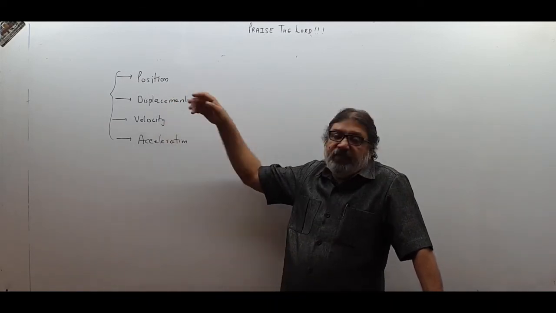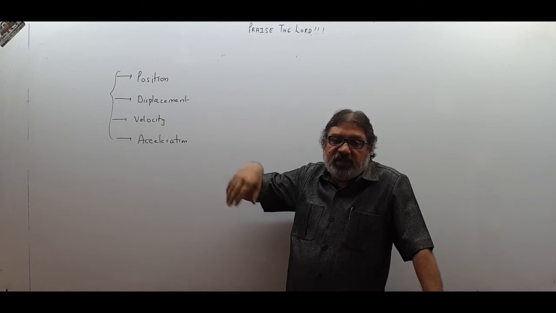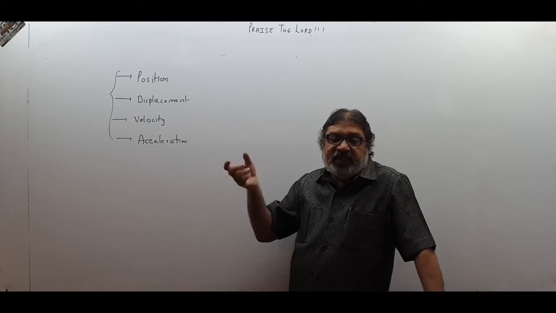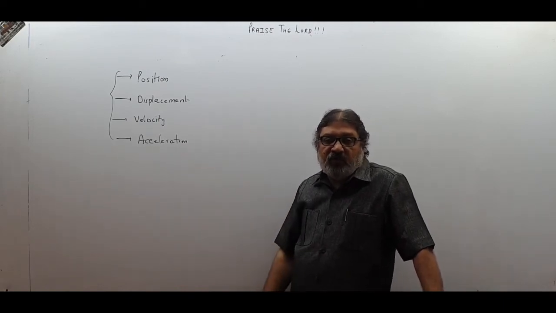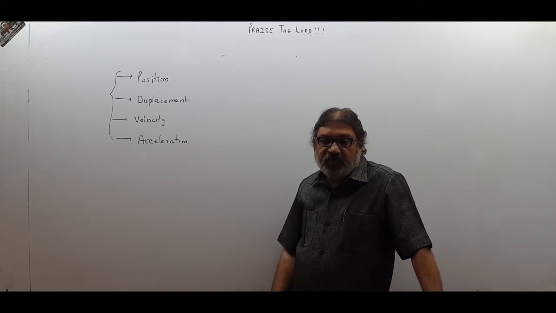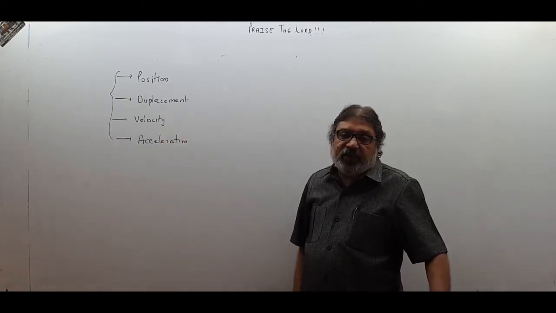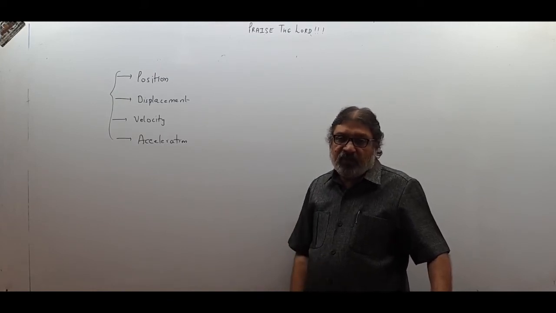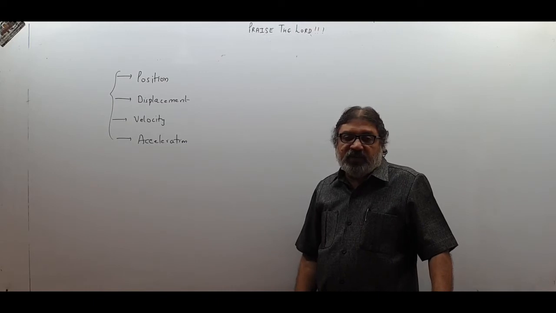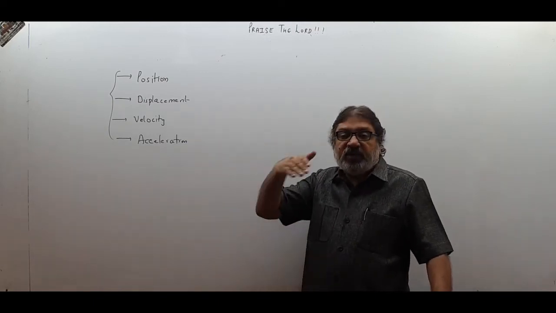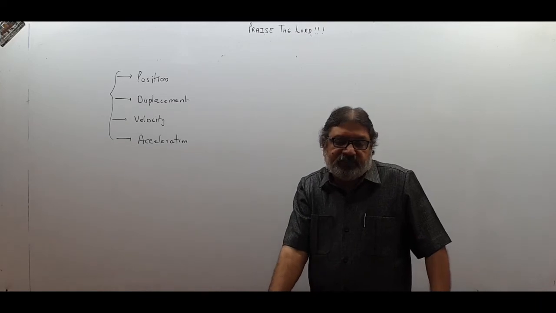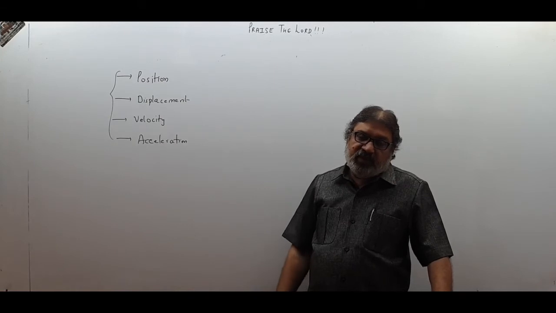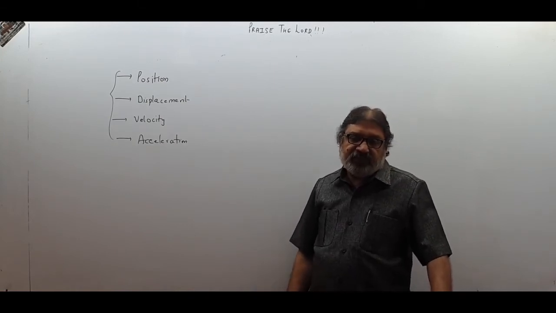What was the position at any point in the past or at any point in the future or currently? What was the displacement in a given time interval, for any time interval in the past or in future? What was its velocity at any point of time in past or in future or right now? What is the acceleration of the body right now, or what was the acceleration at any point in the past or at any point in the future, what will it be? If I can have information of these four things, then we say we have described motion of a body.